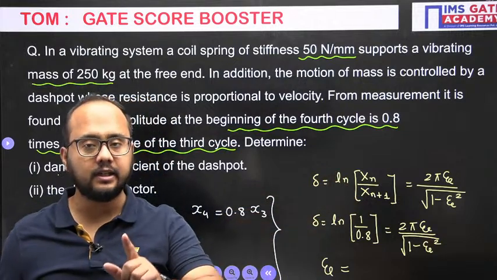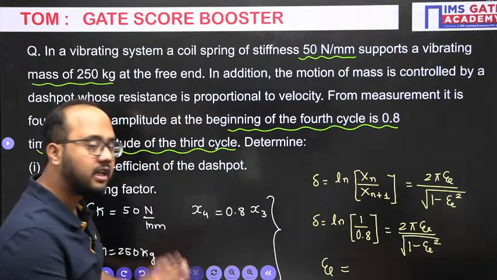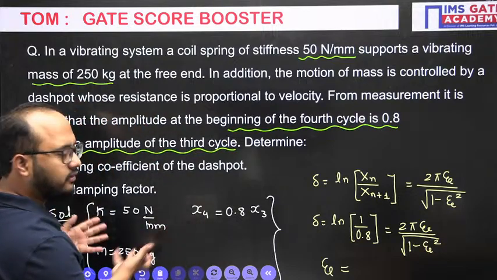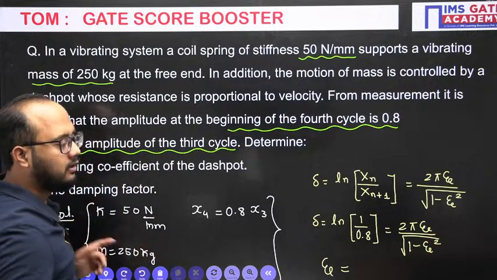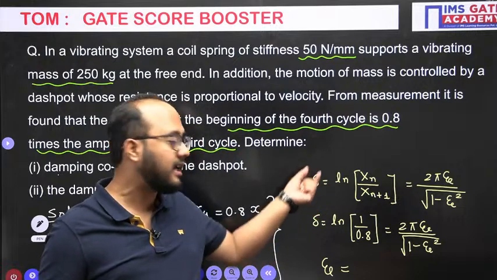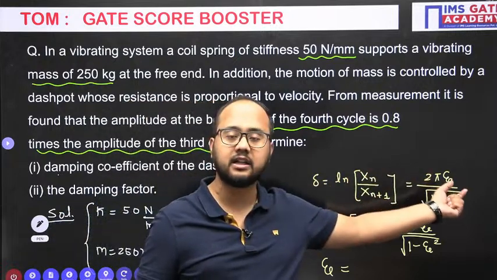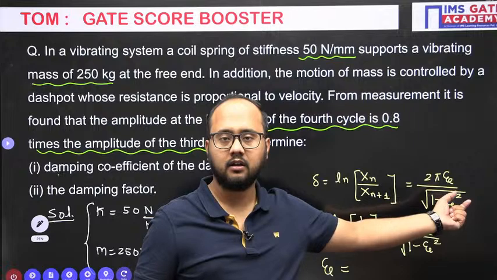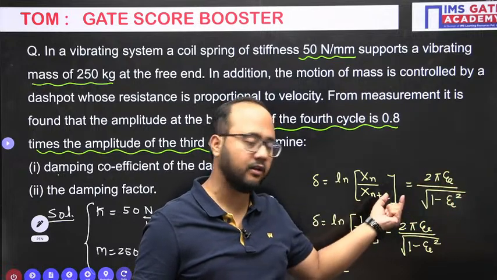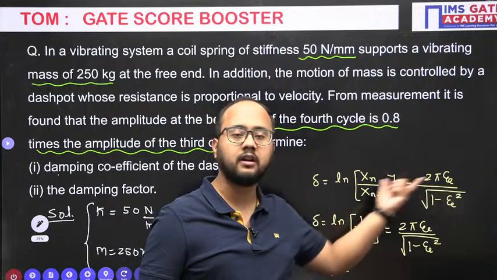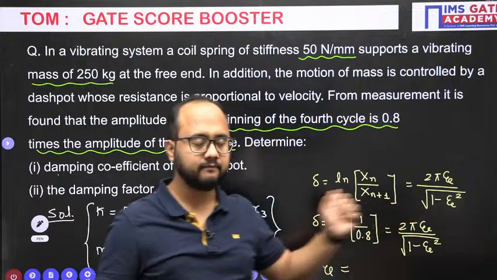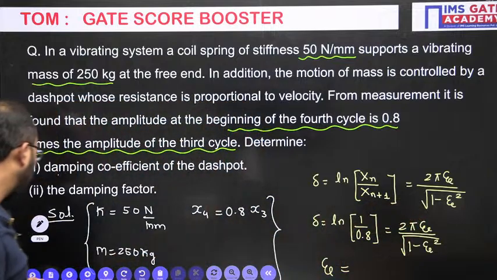It is decided by the relation which connects at least one of the given parameters with the unknown. The displacement value connects to the logarithmic decrement, and the logarithmic decrement connects to the damping factor. They are asking for the damping factor, and the amplitude ratio we know. That is how we get the relationship between the given and the unknown. Okay, so that's how we get the answer here.